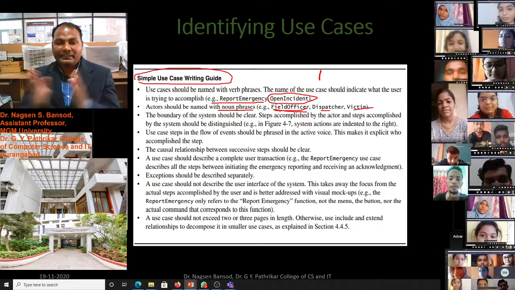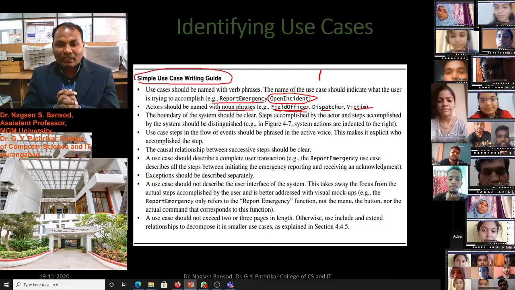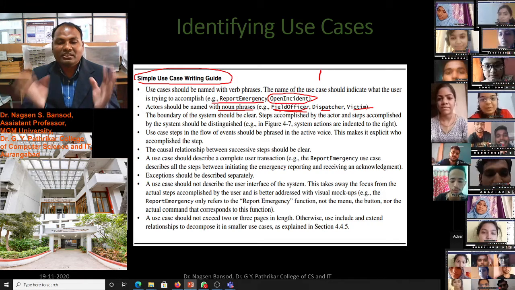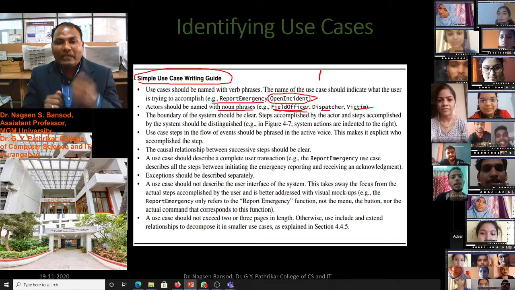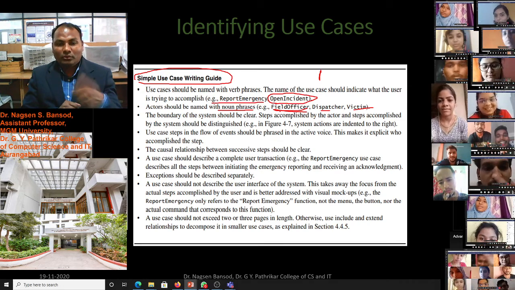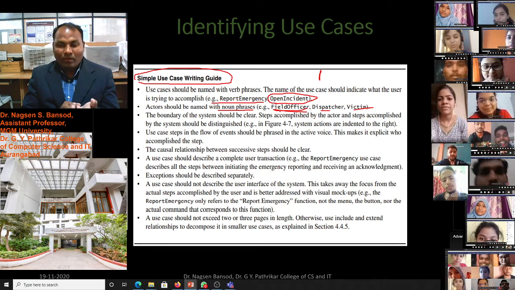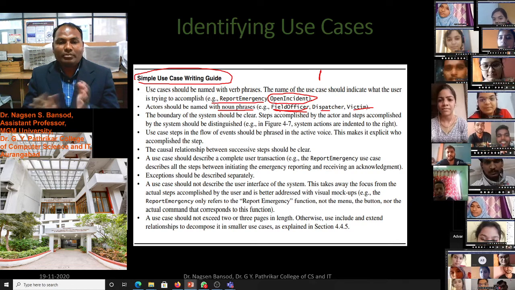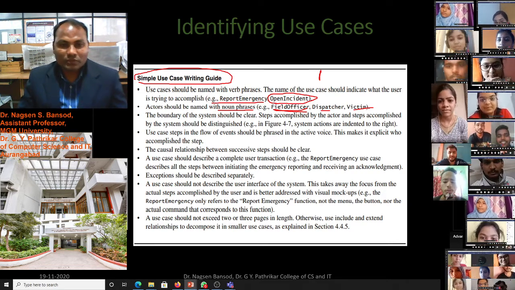We see an accident, and in that accident there is one victim, a dispatcher to help the victim, and a field officer to create the documentation of the report emergency use case.